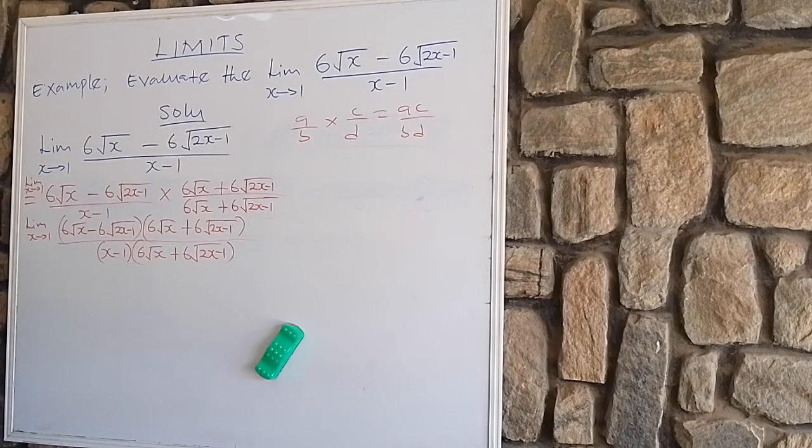So now we can easily multiply out the bracket. So let us multiply out the bracket.